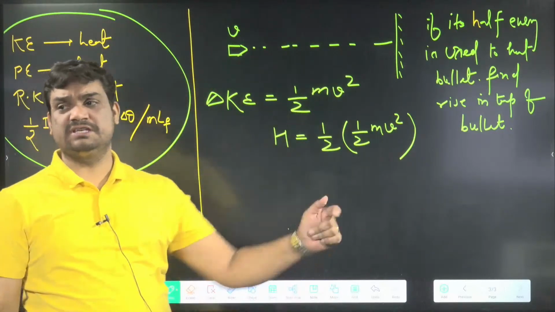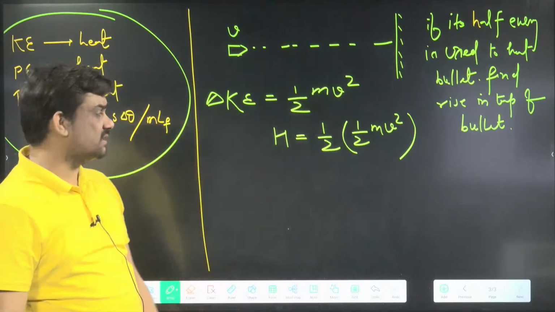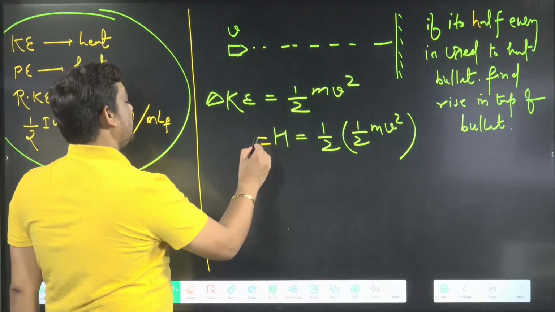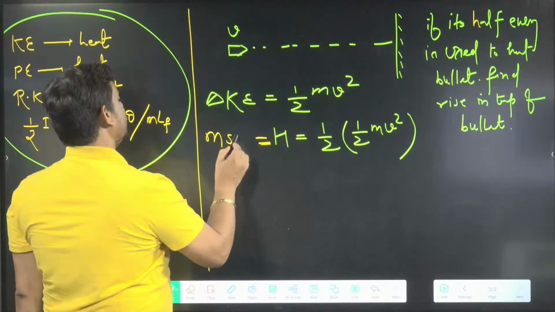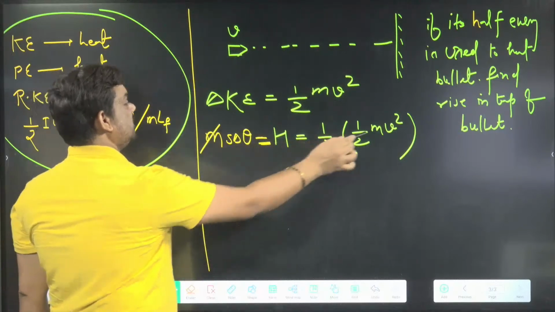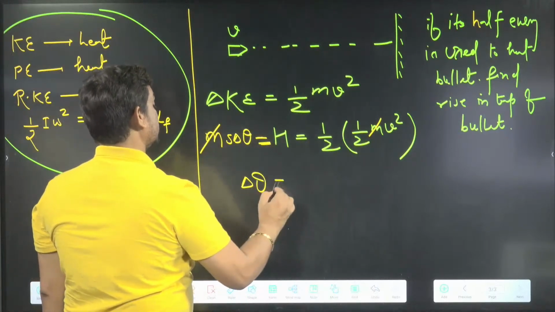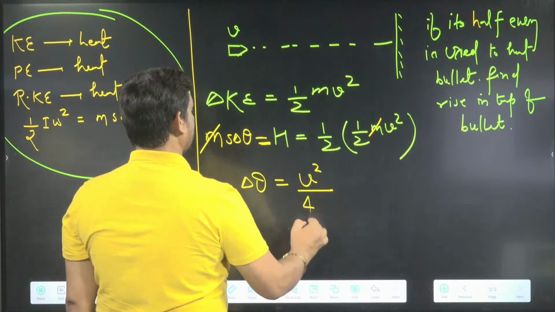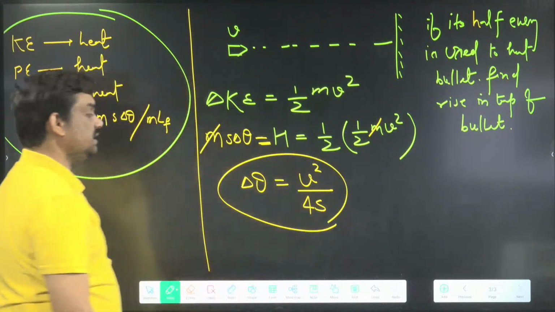Half of mv square. Then you can say, sir, H equals, for the heating purpose I'll be using only m s delta theta. So mass will be cancelled, and delta theta becomes v square divided by 4s. I hope this one is clear.